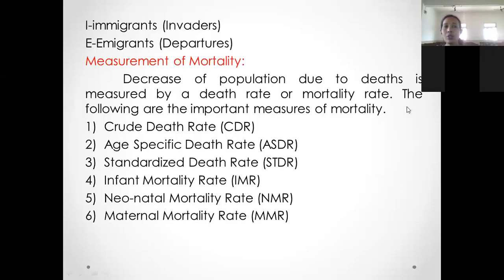As I told you, there are six measures of mortality: crude death rate, age-specific death rate, standardized death rate, infant mortality rate, neonatal mortality rate, and maternal mortality rate. In the previous class, we studied crude death rate, age-specific death rate, and standardized death rate.